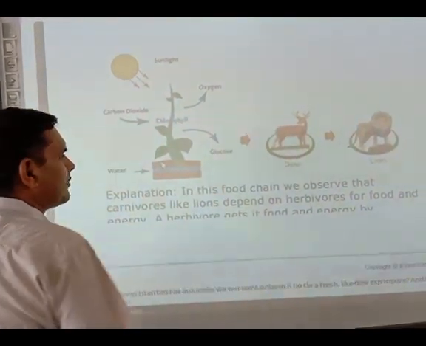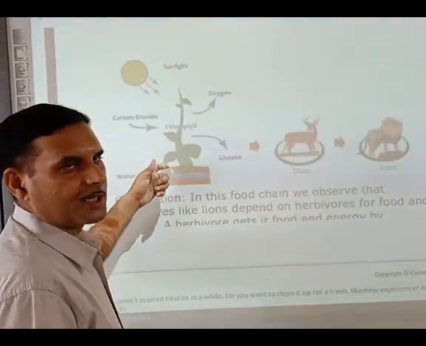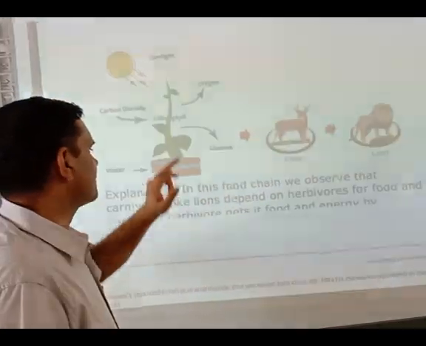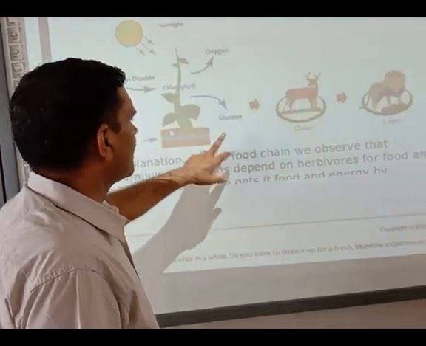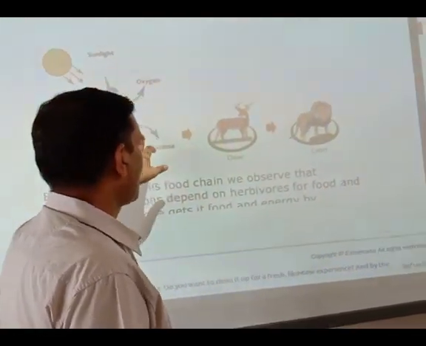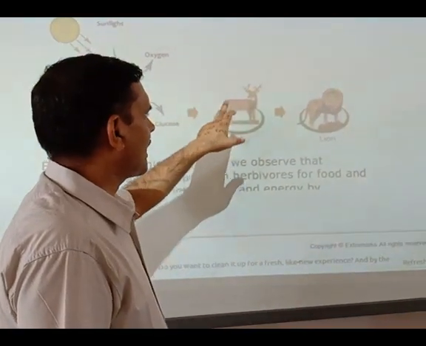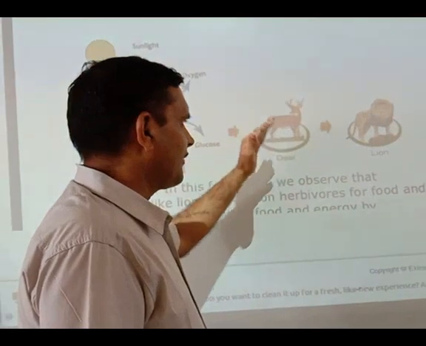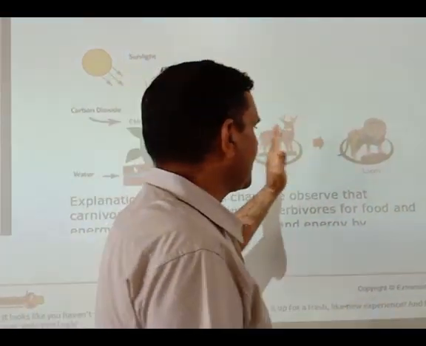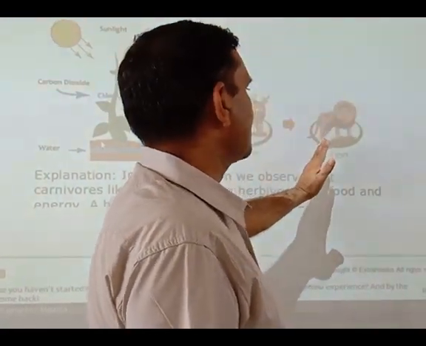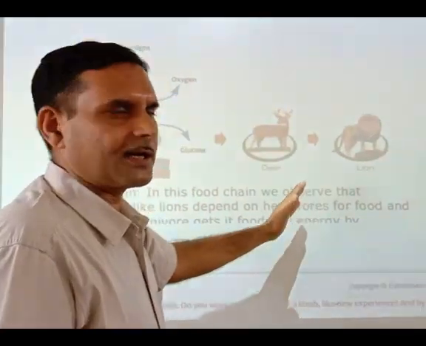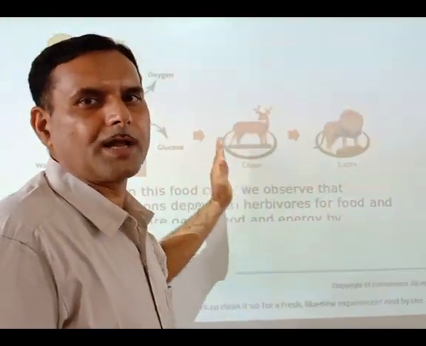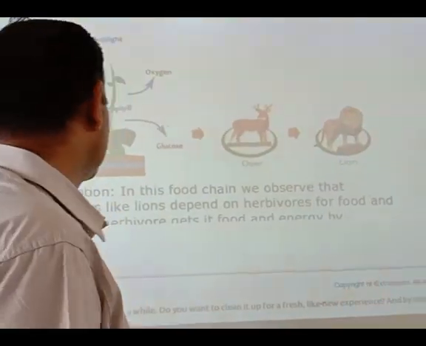With the help of these raw materials, the leaves convert them into glucose, and oxygen gas is evolved. Now this glucose or carbohydrate is eaten by herbivorous animals like deer. When these animals are eaten by carnivorous animals like lion and tiger, the energy is subsequently transferred from one level to another level.